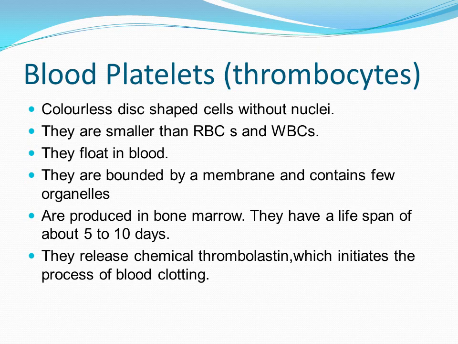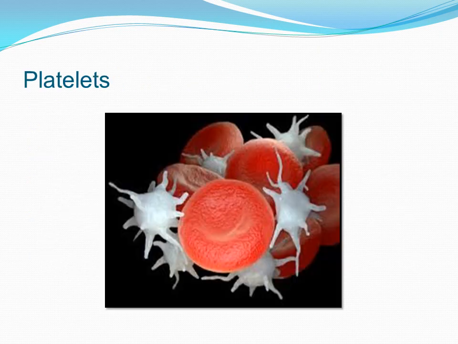So let us see in the next slide, how does a platelet look like? You see here, this is the pictorial representation of blood, that is RBC, and these are all platelets. So is it clear? They are oval or round in shape, and they are the fragments from the giant cells of bone marrow, and they are quite smaller than this RBC, and they help in blood clotting.